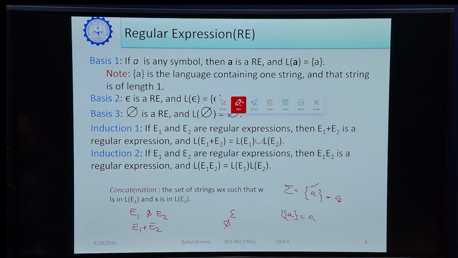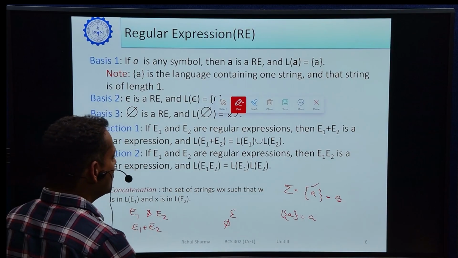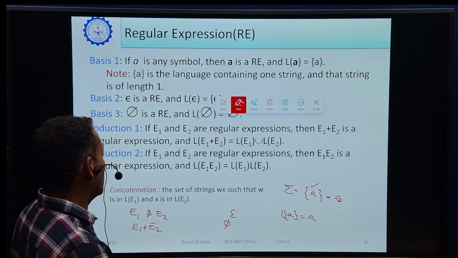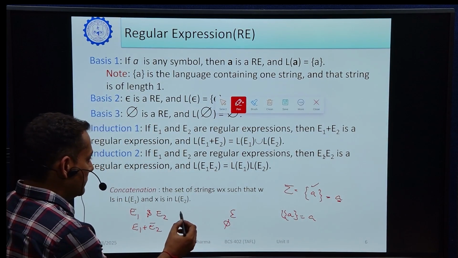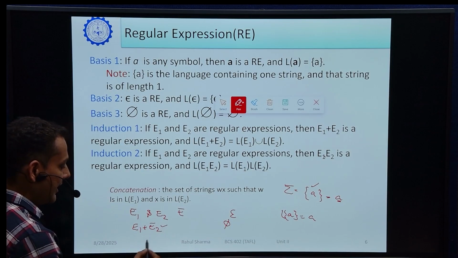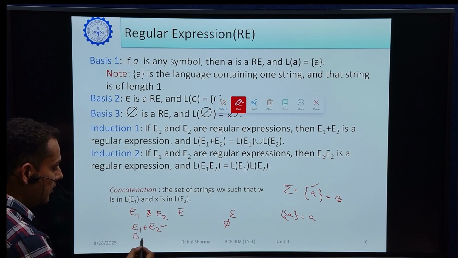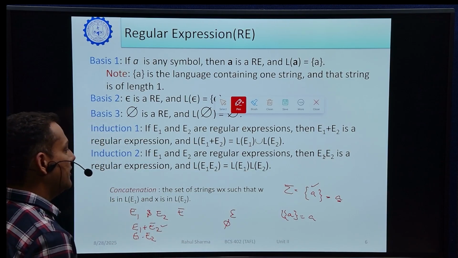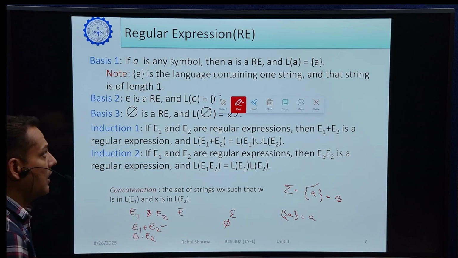And the second induction is, if E1 and E2 are regular expressions, then E1 concatenated with E2 is a regular expression. Suppose there are two regular expressions E1 and E2, so this is a union operator, and if we concatenate these two regular expressions, then E1 dot E2 is also a regular expression.